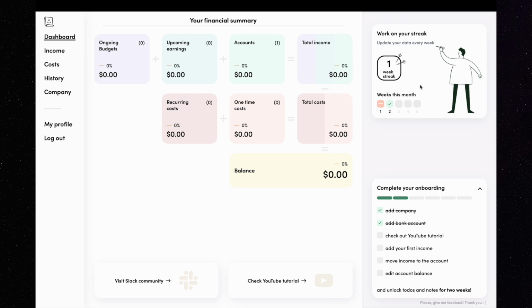For now, if you didn't do anything yet in this app, all you see in the dashboard view are zeros in every tile. That's completely fine. Below the summary, you can see two big buttons. Visit Slack community and check YouTube tutorial that you are currently watching.